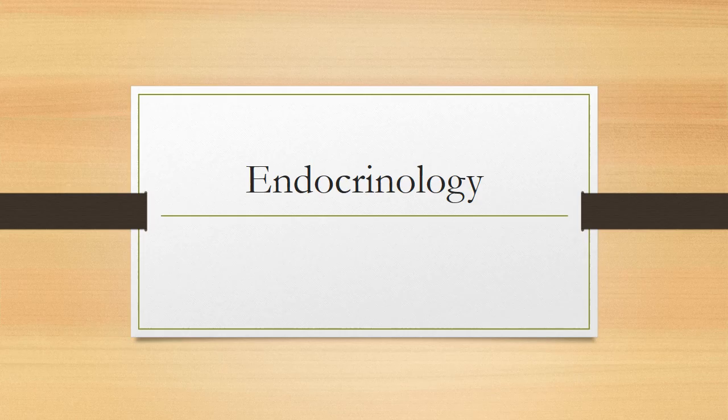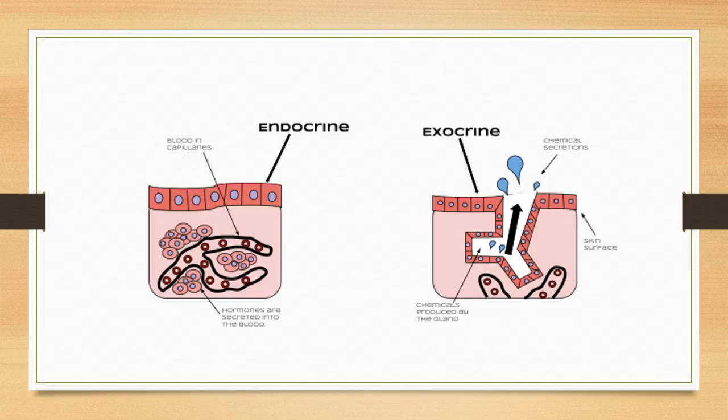So let's have a look how many kinds of glands we are having. We are having two types of glands, endocrine glands and exocrine glands. As you can see in this diagram, endocrine glands release their content in the blood, in the capillaries, from the cell to the blood.